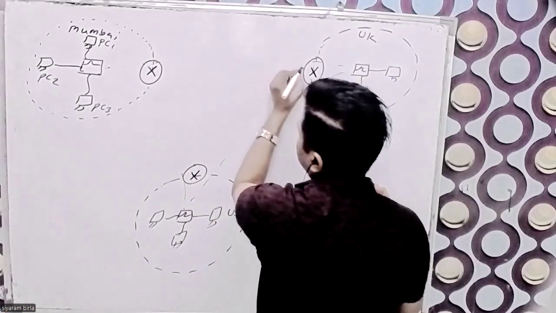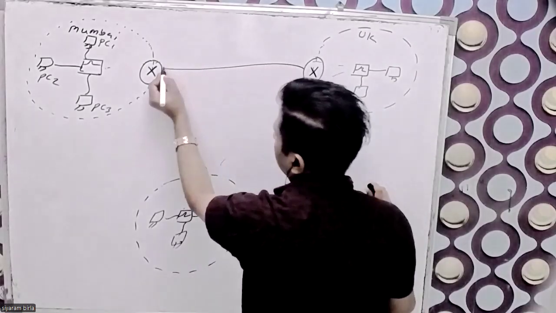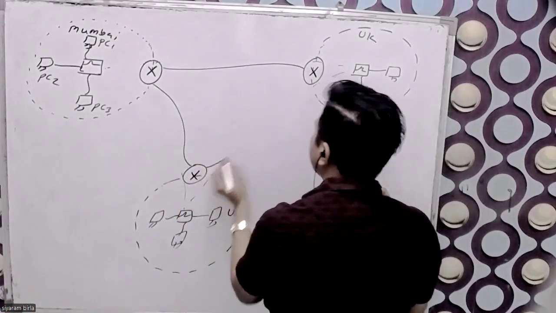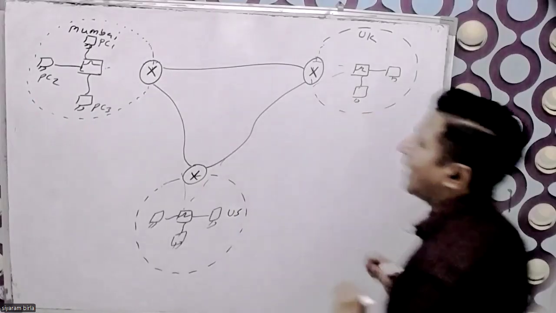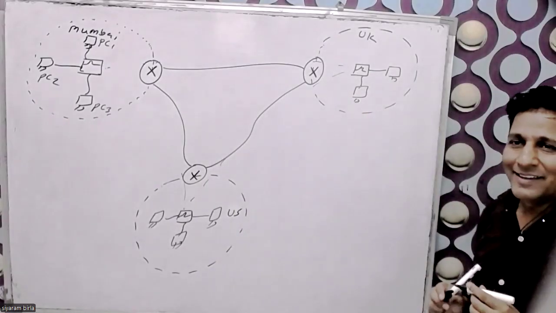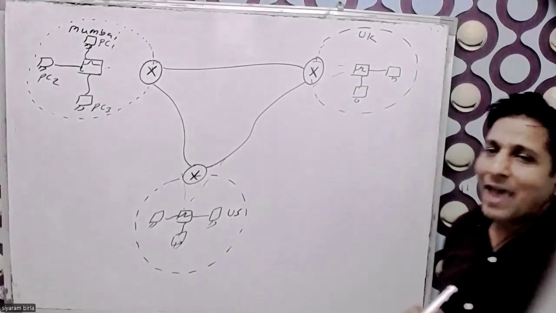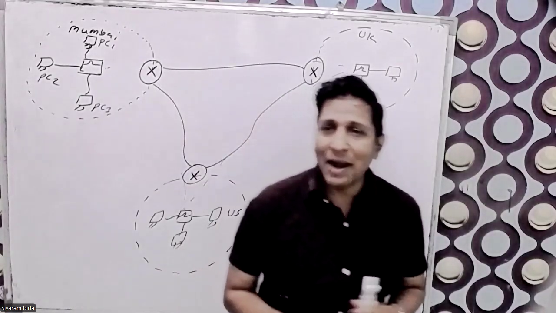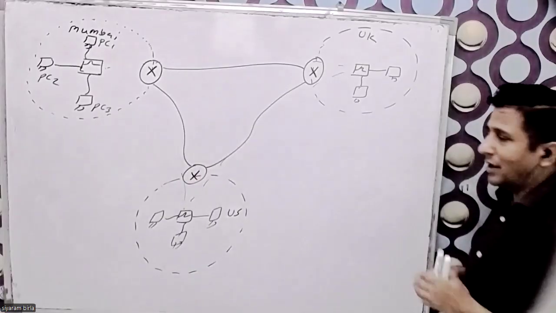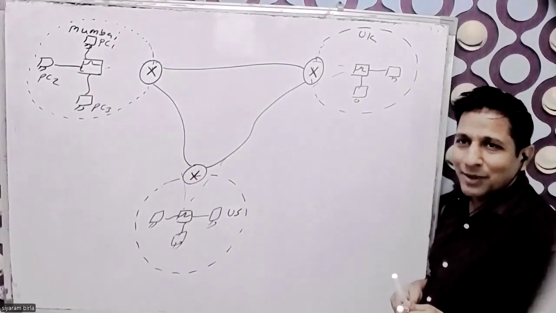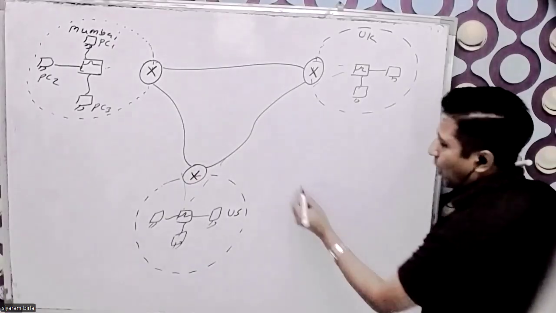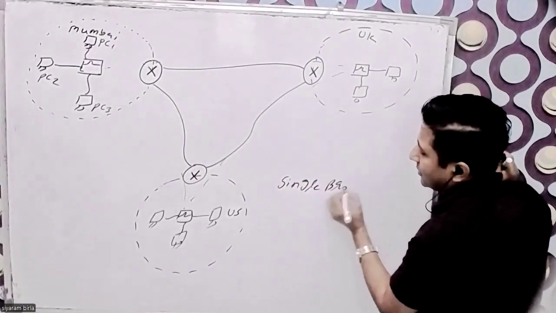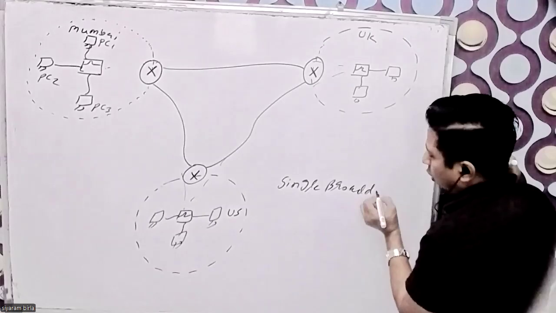I need to connect the cable to this box, and this box, and this box, like this. That device has the capability to divide a single broadcast domain into multiple broadcast domains. What do you mean by a single broadcast domain?